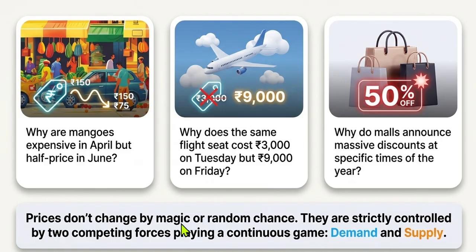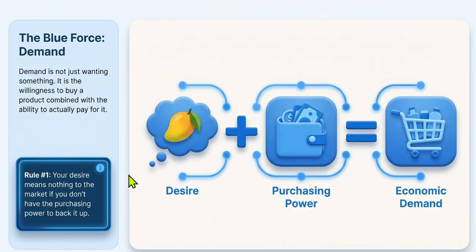So prices do not change by magic or random chance. They are strictly controlled by two competing forces playing a continuous game. And what are these two forces? Demand and supply. Now, let us understand demand, the blue color force.